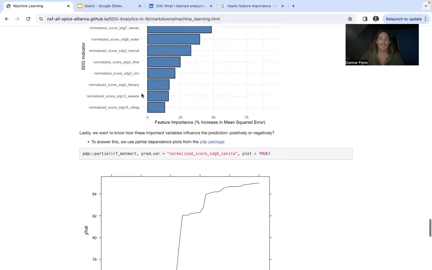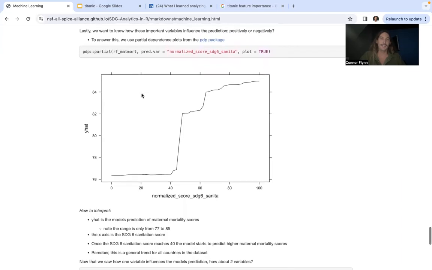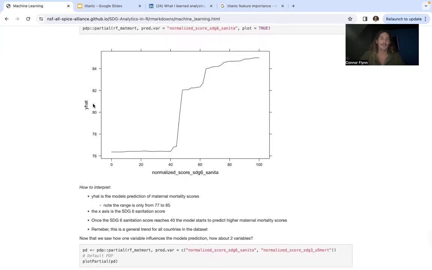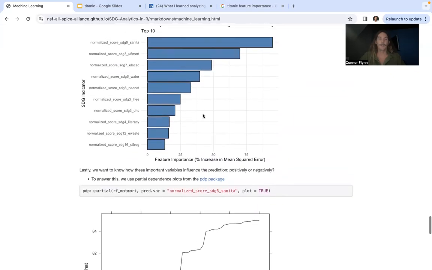And as we go down a little bit, we can see, so y hat is the model's prediction of a maternal mortality score. And remember, these are normalized scores. So the higher the score for maternal mortality, the better that country does in regards to maternal mortality. And you can see here on the x-axis, we have normalized score for sanitation, so for our top variable.